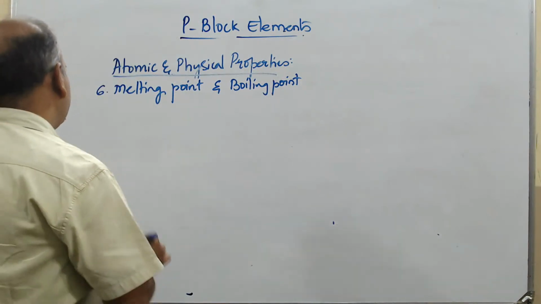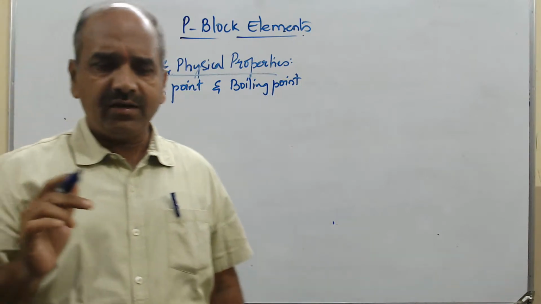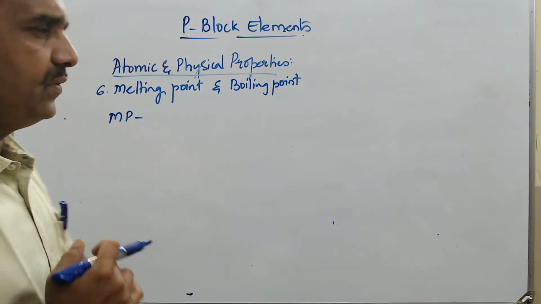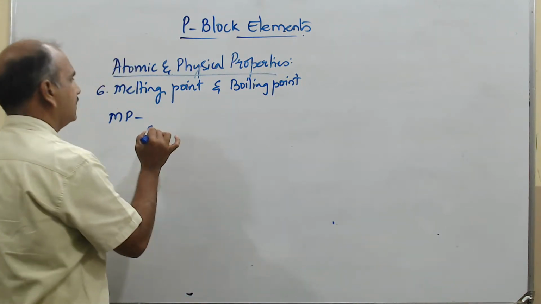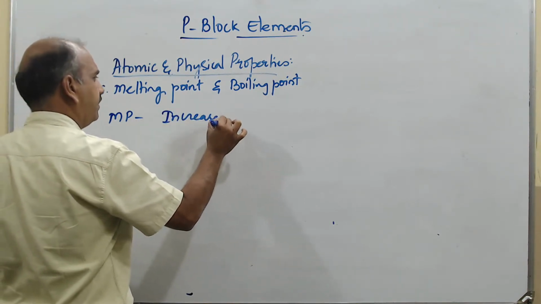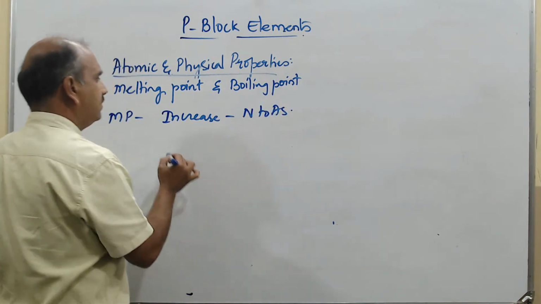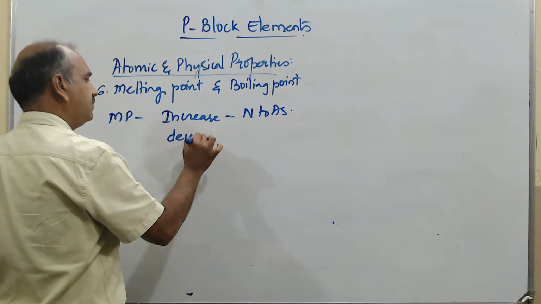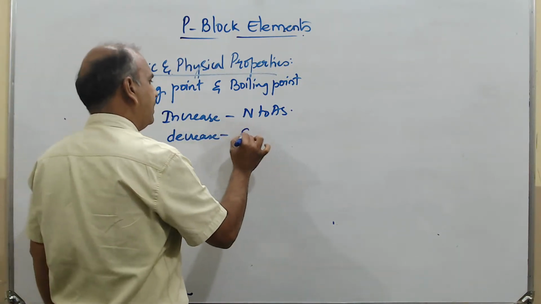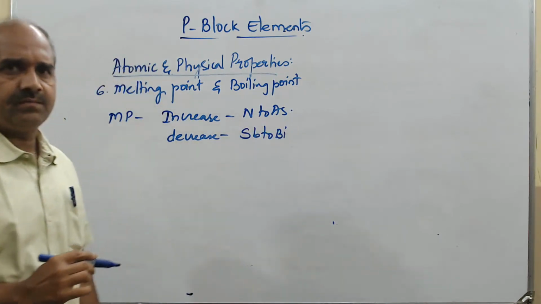For melting point there is one trend and for boiling point there is another. In the melting point, what happens? From nitrogen to arsenic, it is increasing. Then it is decreasing when you come from antimony to bismuth. Antimony and bismuth, there is a decrease.